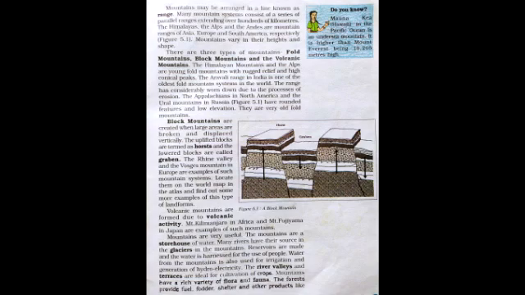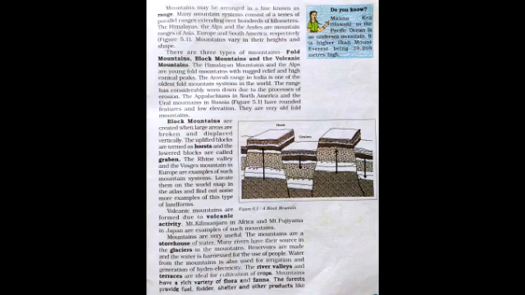Fold mountains. The Himalayan mountains and the Alps are young fold mountains. They have rugged relief and high conical peaks. The Aravalli Range in India is one of the oldest fold mountain systems in the world. The Appalachians in North America and the Ural Mountains in Russia are very old fold mountains.